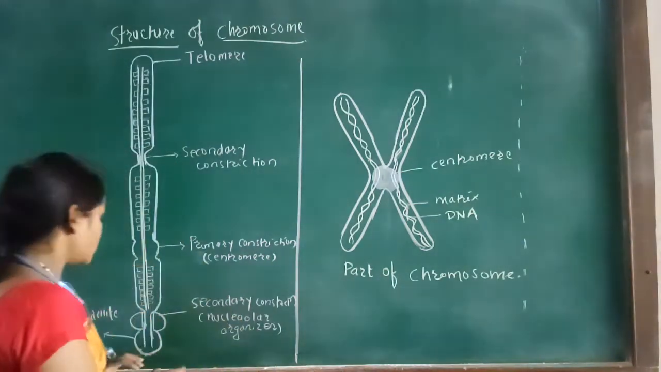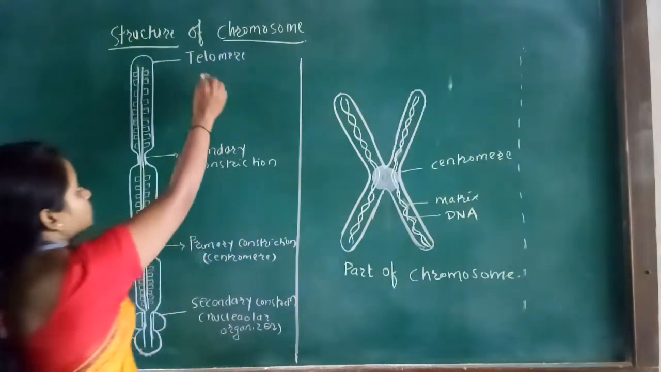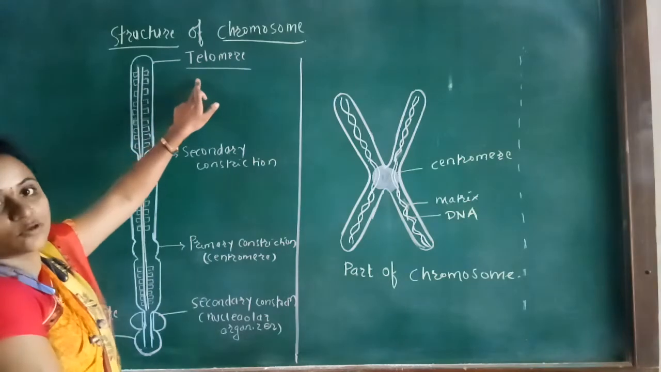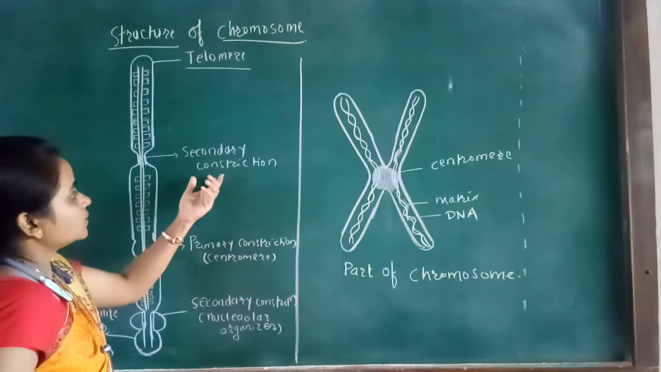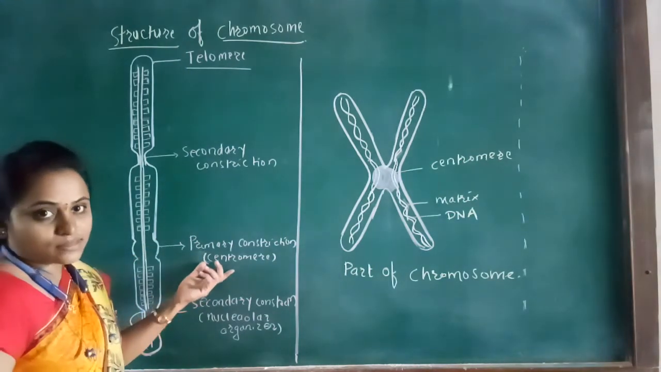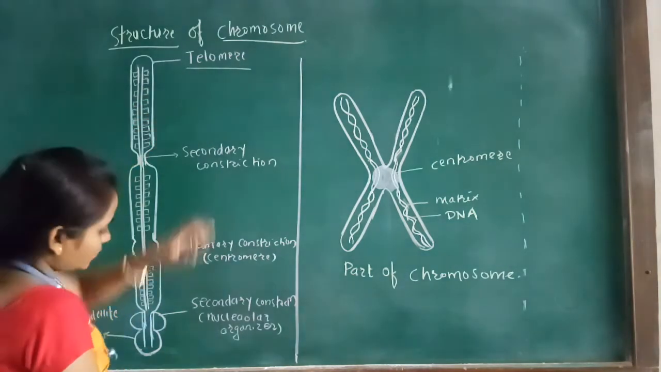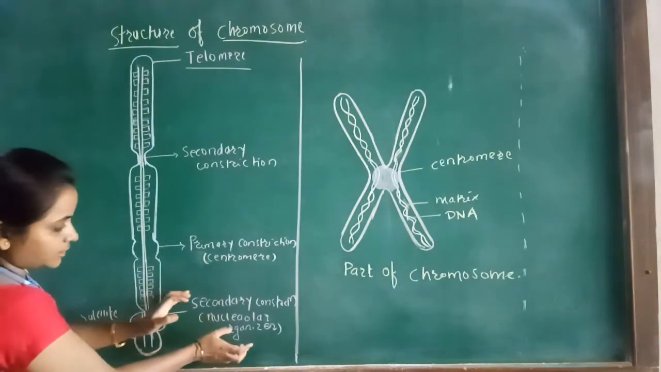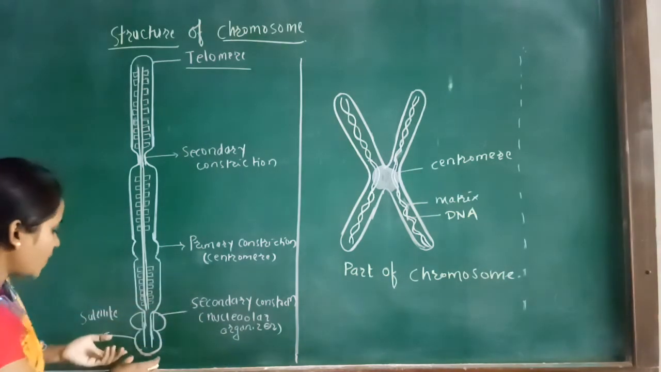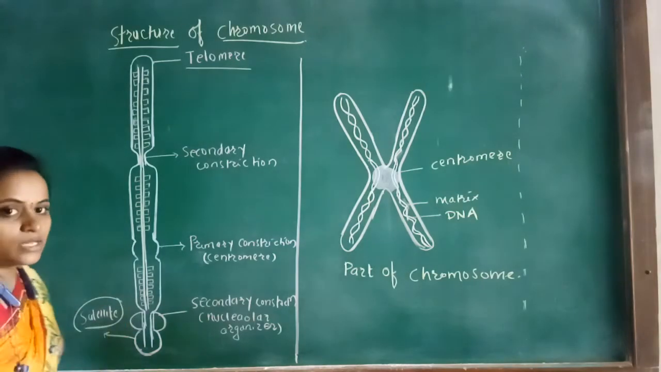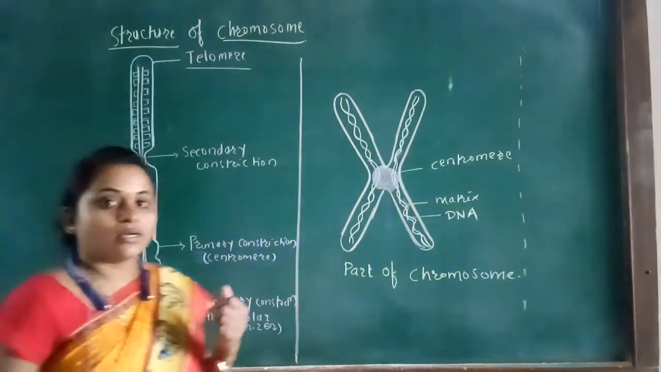When we discuss the structure of chromosome, it is made up of different parts. You have to see here this part called the telomere, and in it two constrictions are seen, the secondary constriction and the primary constriction. At one end the telomere is seen, and at the other end the secondary constriction is seen, and beyond that secondary constriction one part is seen, called the satellite.